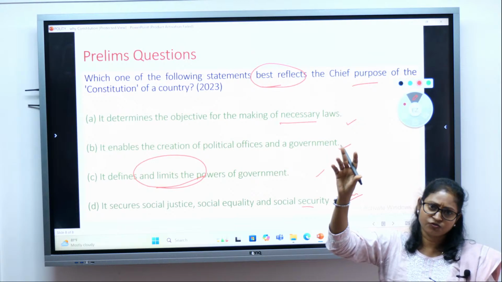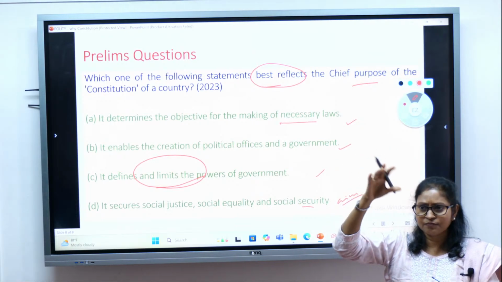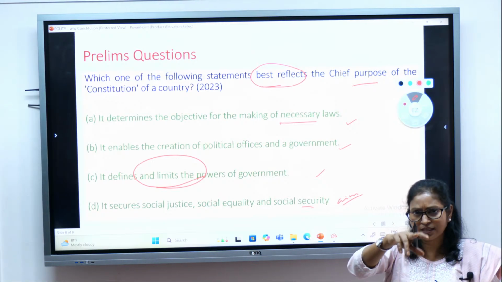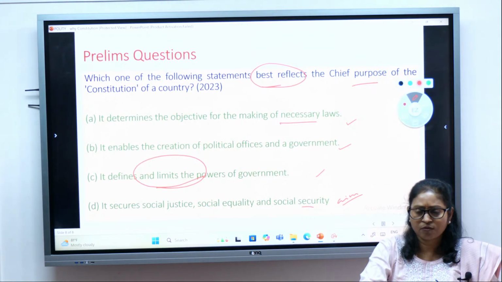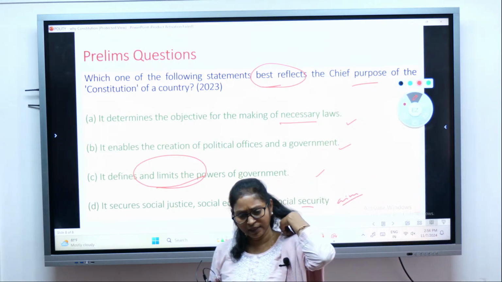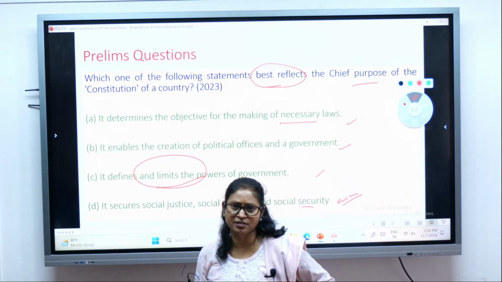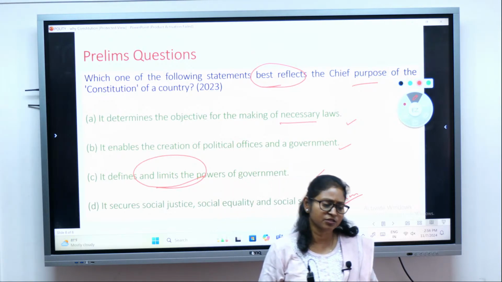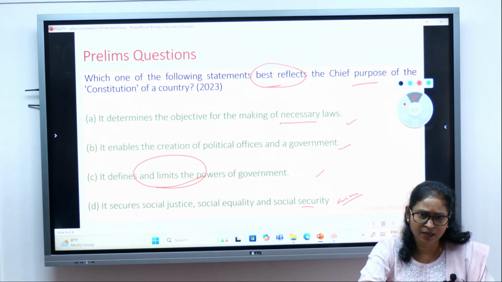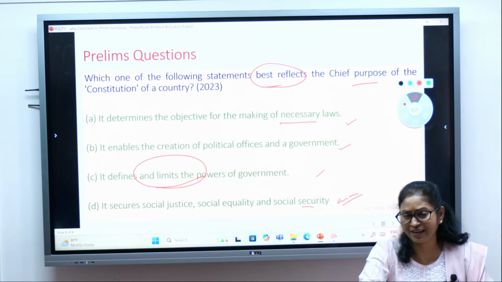But if there is a monarchy kind of a system, not constitutional monarchy, simply monarchy. Like in the ancient period, when India was in an ancient period, we had the monarchical system. Mostly the monarchical system was prevalent, or before democracy came into being, the government system was mostly monarchy in nature.